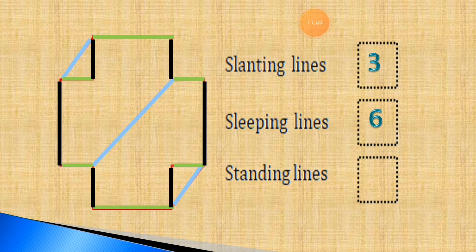So let's count it. Here is the standing line number 1. Here the standing line number 2. Here the standing line number 3. Here the standing line number 4. Here the standing line number 5, and here the standing line number 6. So how many standing lines are there in the given picture? So in total we are finding 6 standing lines in the given picture.